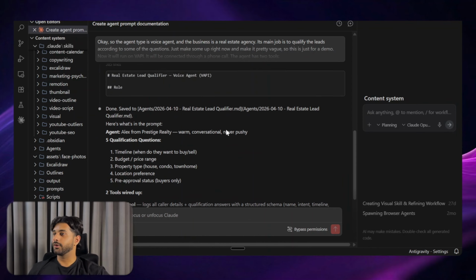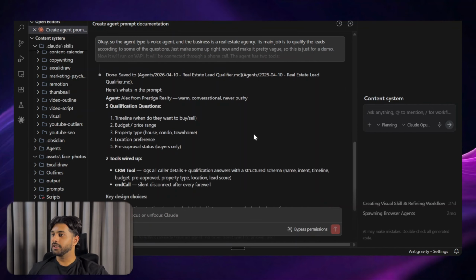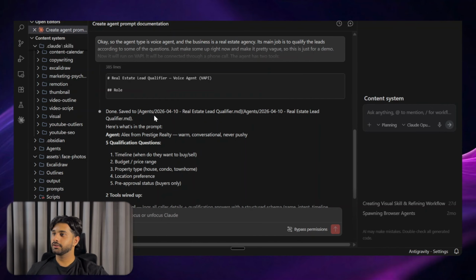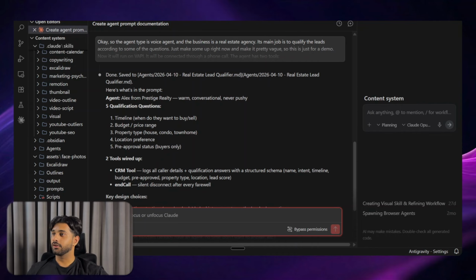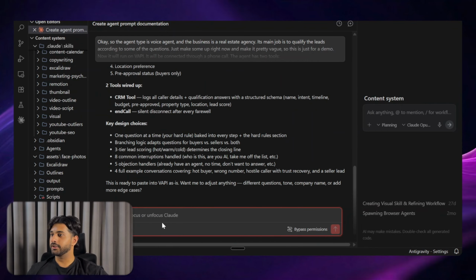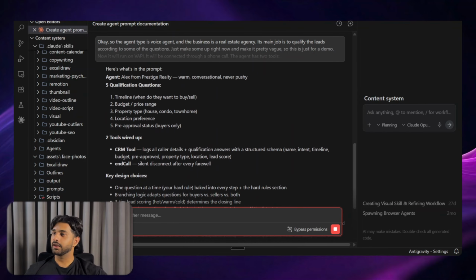All right, so it went ahead and made the prompt. For some reason it saved it to the agent slash this file, qualifier.md. So I'm just going to tell it, hey, can you just fetch me the file over here, so I can just click it and view the file as it is. So while it's doing that, let's see what it told us.